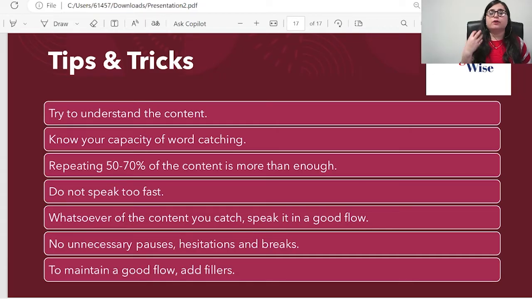Always make sure that you are fluent, not rushing, no pauses. Whatsoever of the words you have, just speak it fluently and confidently. This was about repeat sentences.